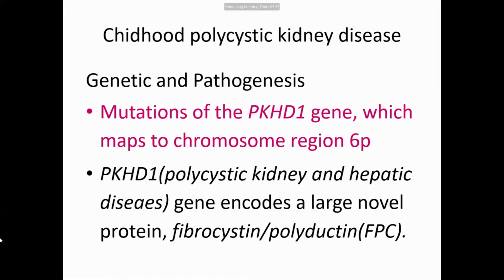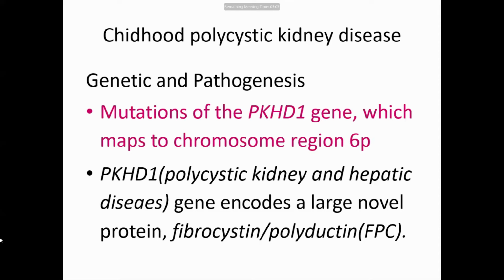PKHD means polycystic kidney and hepatic disease, because along with polycystic kidney disease, you will also find cysts in other organs: liver, kidney, brain, then spleen. So this PKHD means polycystic kidney and hepatic disease 1. This is the gene.